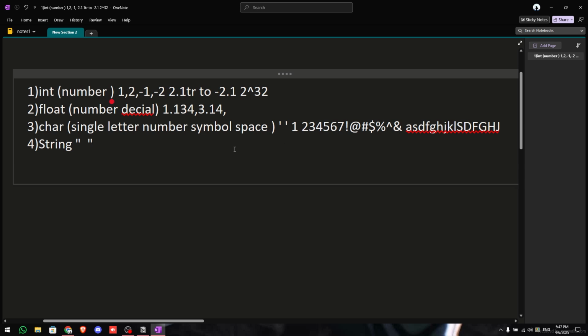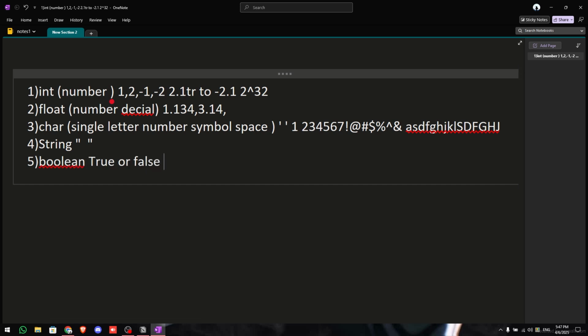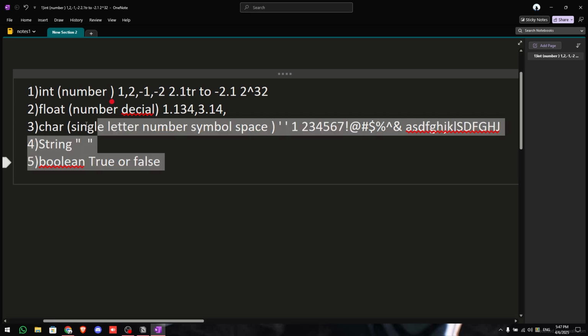Okay, finally we have something called boolean. It's a simple true or false value. The core part itself might not look very useful, but because of this boolean we have many concepts that are useful in coding, like if conditions and for loops. We have used it almost everywhere in coding. It's a very simple concept, but once you understand how it works, there are a lot of things you can do with it. Okay, now these are the five main basic core data types.